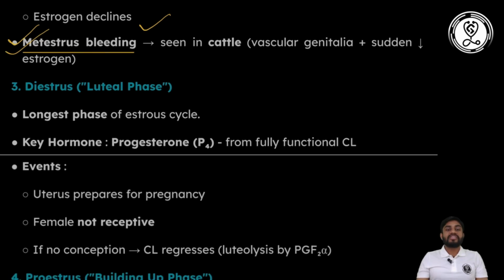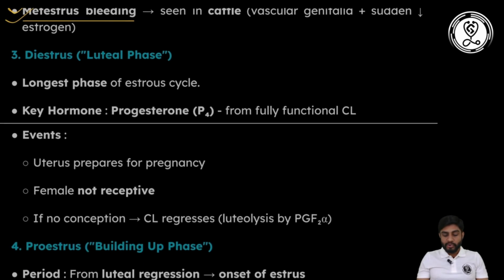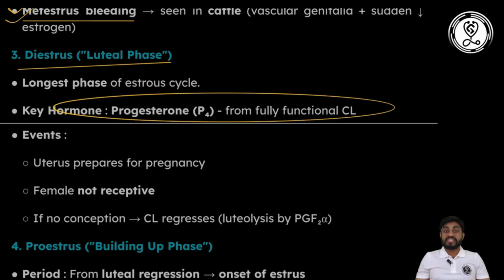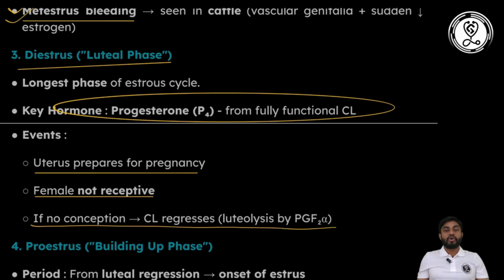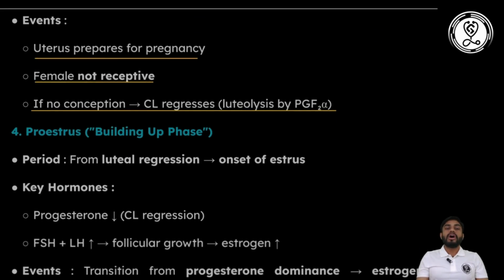Now comes another stage, known as diestrus or the luteal phase. It is the longest phase of the estrous cycle, and the key hormone in this is progesterone. Sometimes the question is asked: corpus luteum is maintained by which hormone. So remember, progesterone is the hormone that maintains the corpus luteum. In this phase, the uterus will prepare itself for pregnancy. The female is not receptive at this stage because ovulation has already occurred. And if no conception occurs, the corpus luteum will regress, and that luteolysis will be performed by PGF2 alpha.